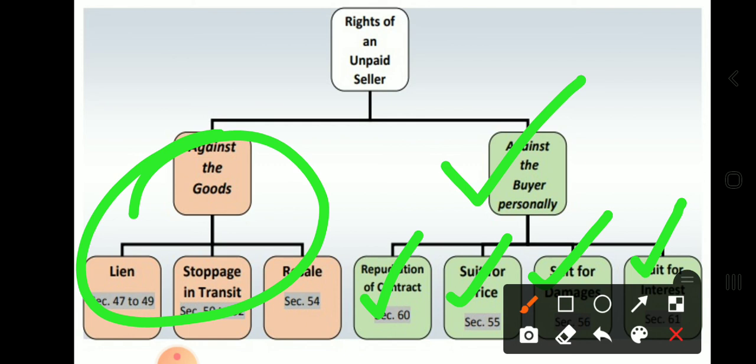With this we come to an end of our main topic, that is, the unpaid seller and rights thereof.